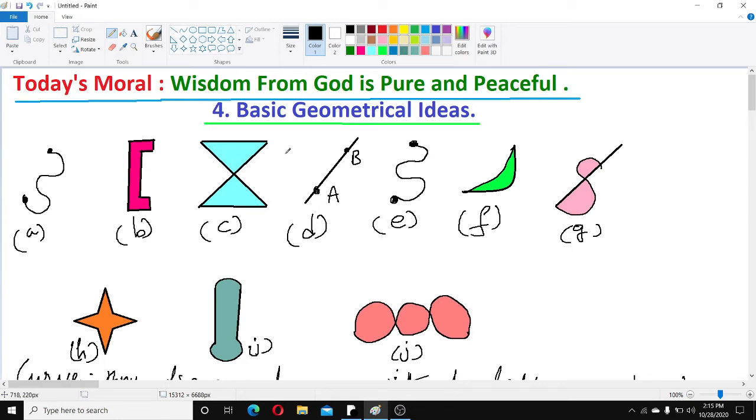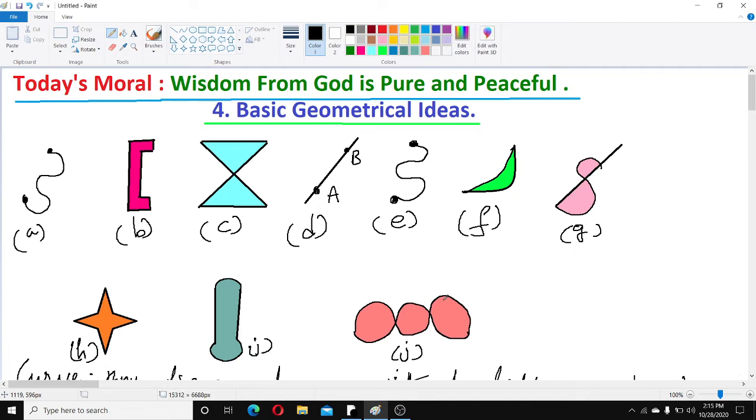The two lines are here crossing in the figure. And here G figure also, you see here crossing is there. See, crossing is there. Next here in the last J figure also crossing is there. You see, crossing is there. So these figures are closed and crossing is there. So they are not simple curve.